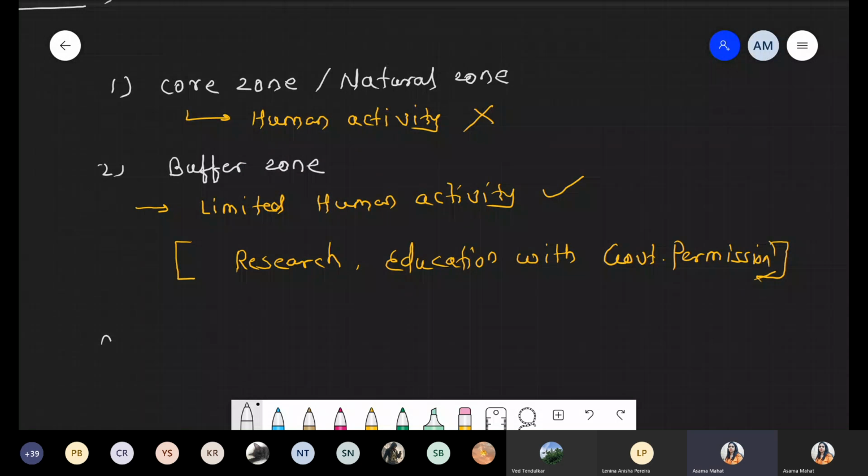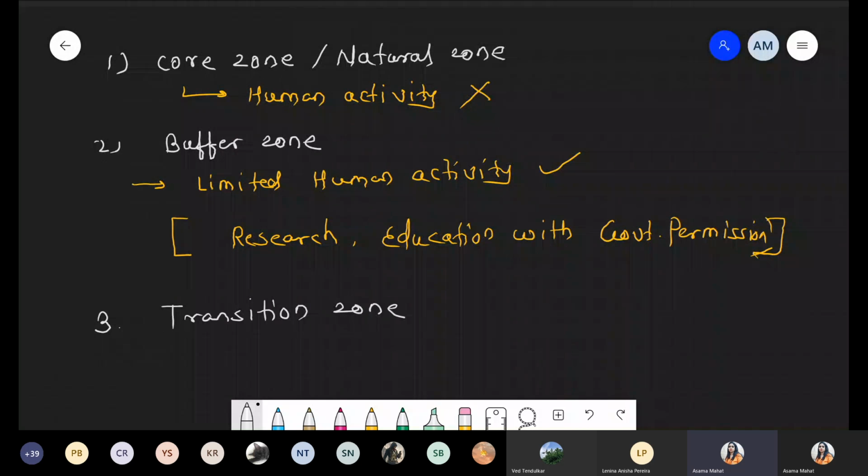And the last zone, the third zone, is the transition zone. In this zone, human activities can be allowed, but these should be local people. Definitely activities are allowed, but not everyone is allowed. Those human activities should involve local people.